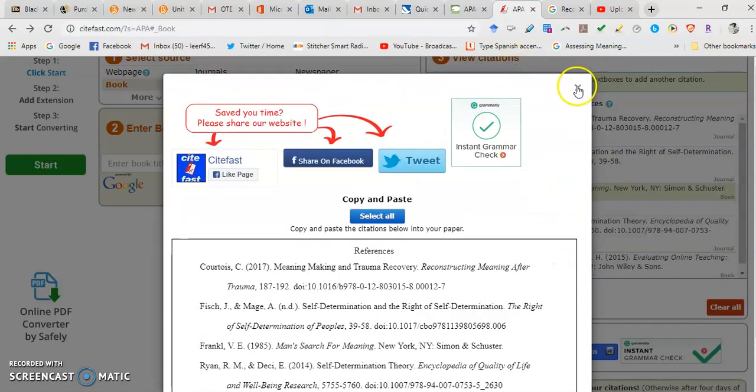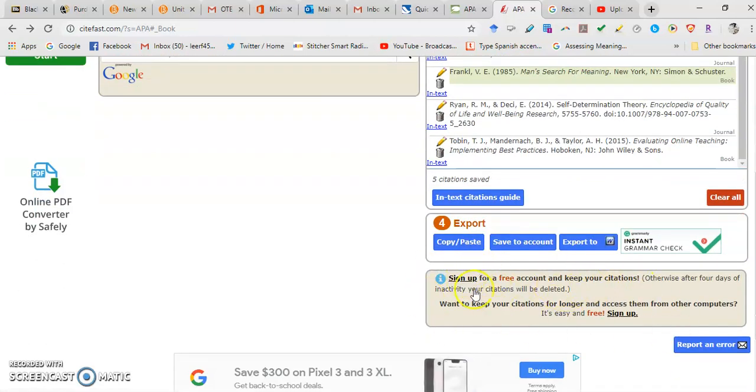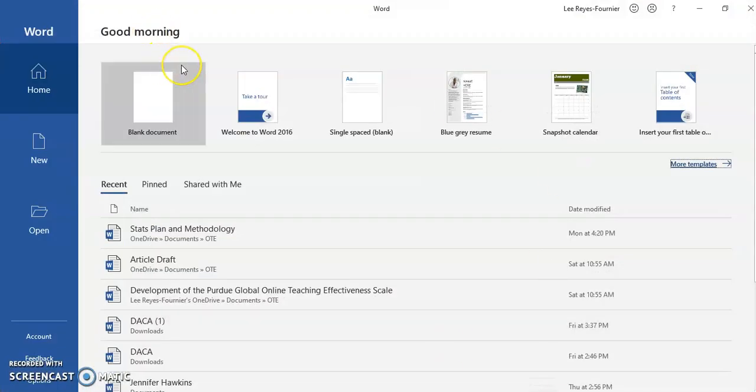You can't beat that. If you sign into the account, they'll save them for you for 4 days. So if it takes you a little bit longer to write your paper, then you could just do it that way and they'll save them for you for 4 days. Like I said, my favorite site.